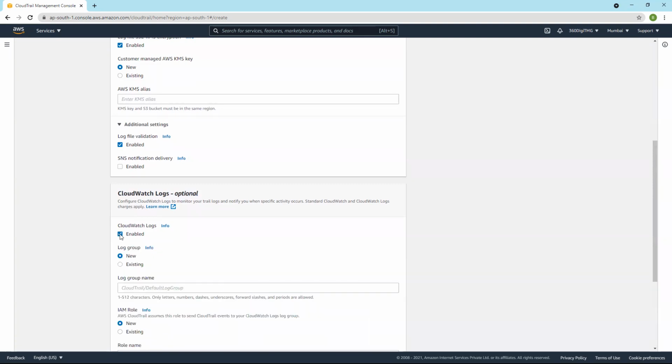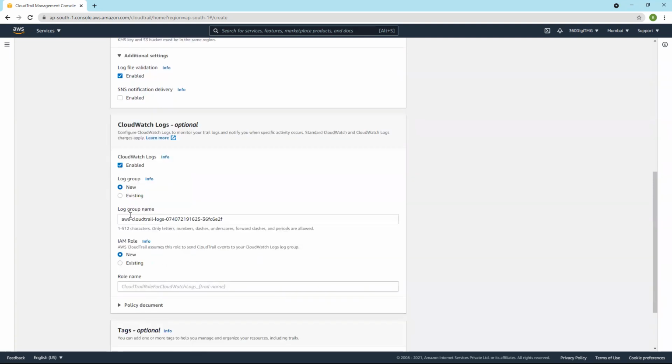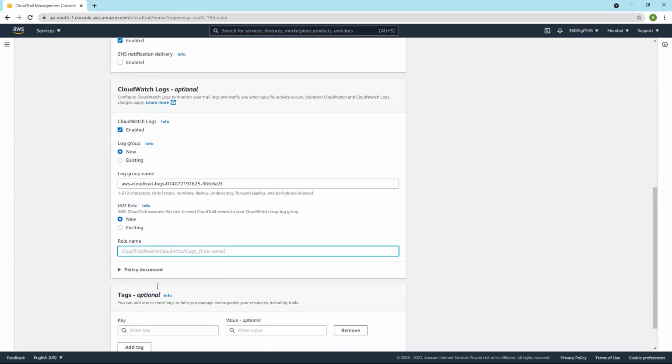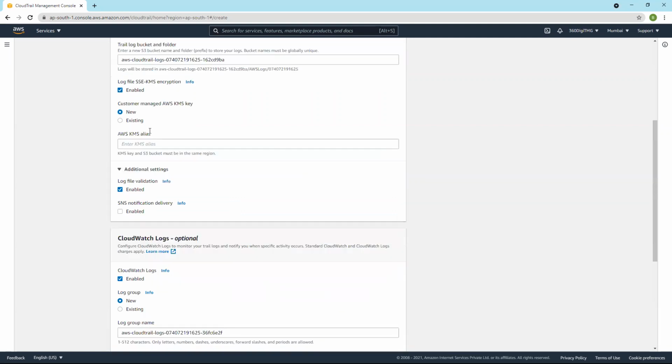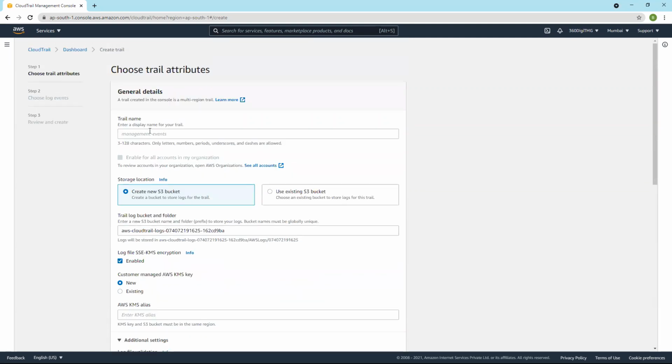If you enable CloudWatch, it will ask you to create a role and it will automatically create a log group. So here, you need not go to IAM and create; you just mention the name. So CloudTrail log, let us call it events 3.